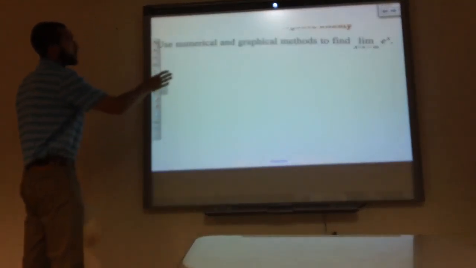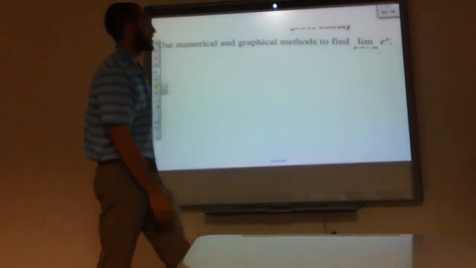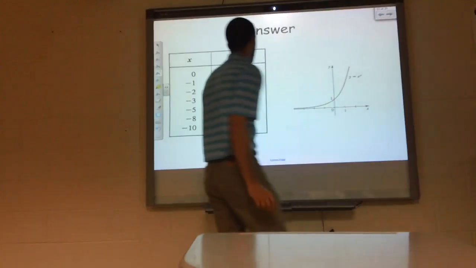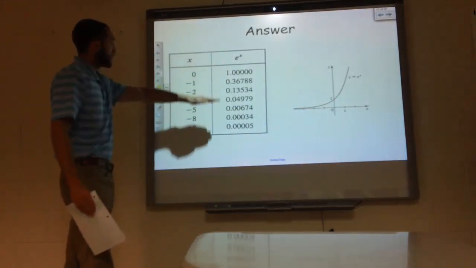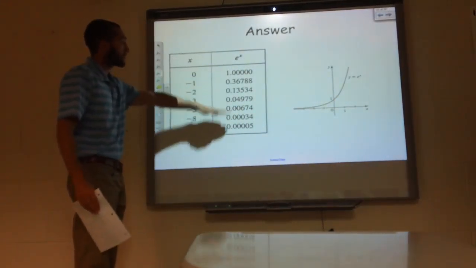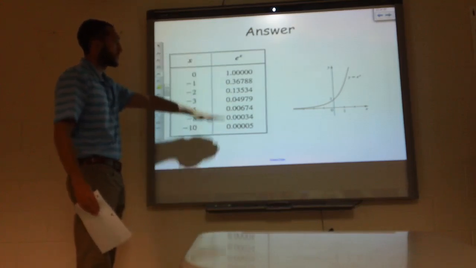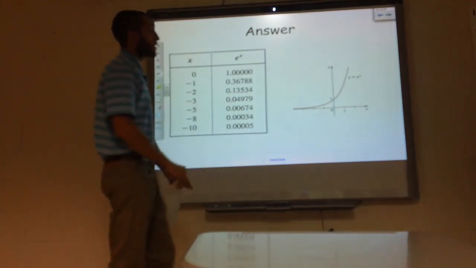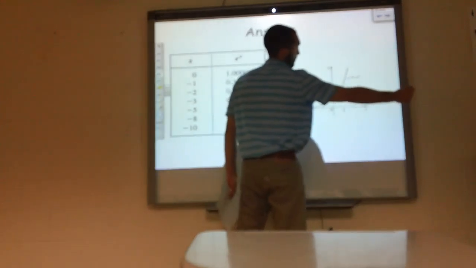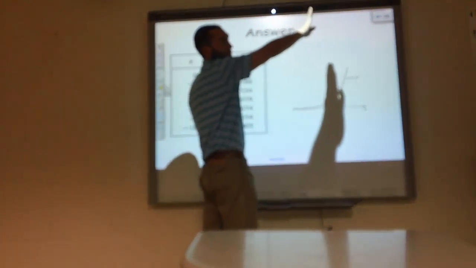Okay, they asked you to do numerical and graphical here, so basically put it in a table. You can see as I'm approaching negative infinity, what are we going to approach as a limit? 0. What about as I approach positive infinity? I'm approaching infinity. It's never going to stop.